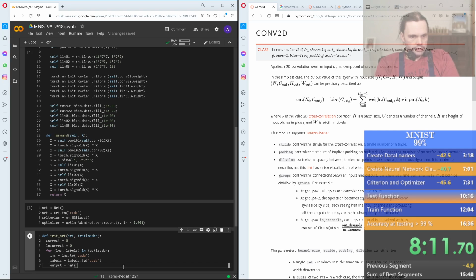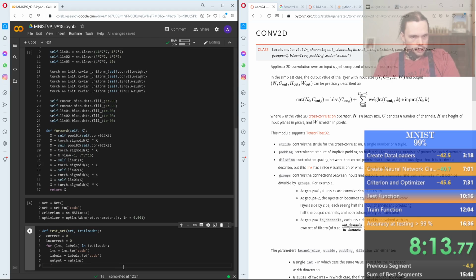Output is net(ims). And our targets are equal to torch.argmax of output on dimension 1.